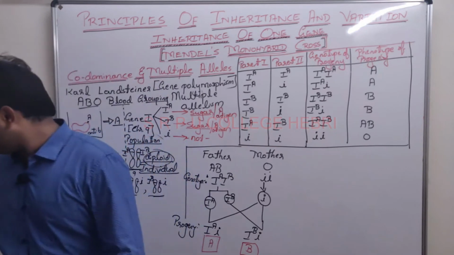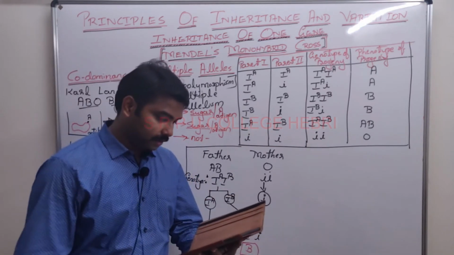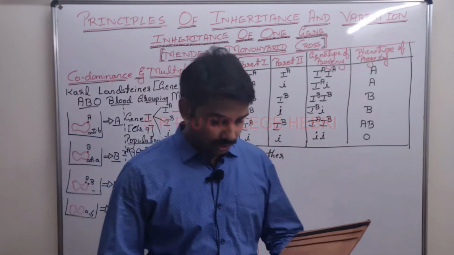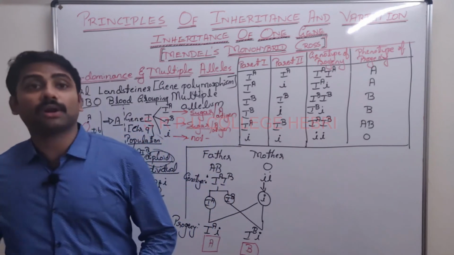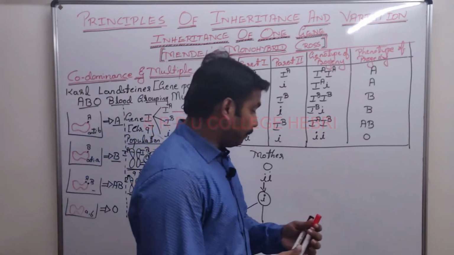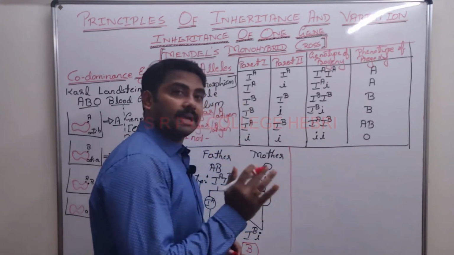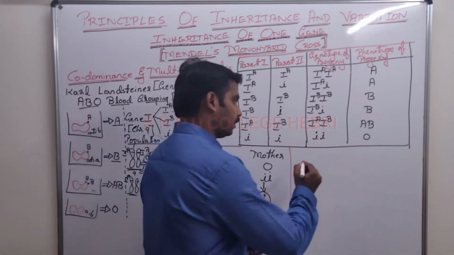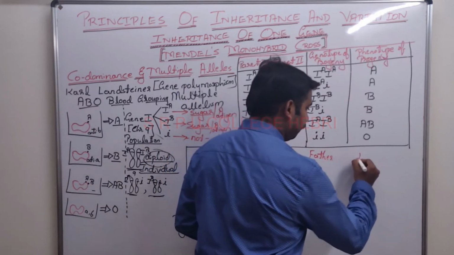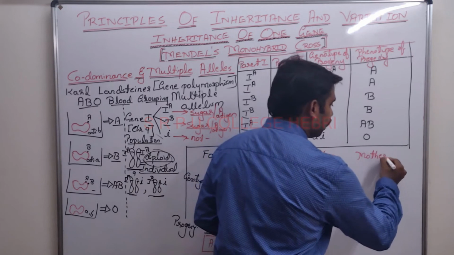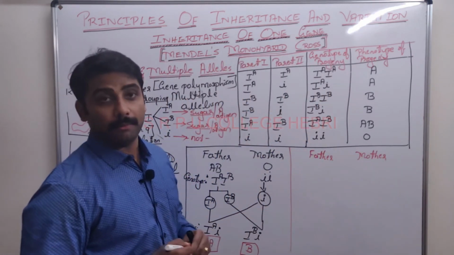Write down one more problem. Problem number 2. This you can solve easily. If the father is heterozygous for A blood group and mother is heterozygous for B blood group, what are the blood groups of their progeny?